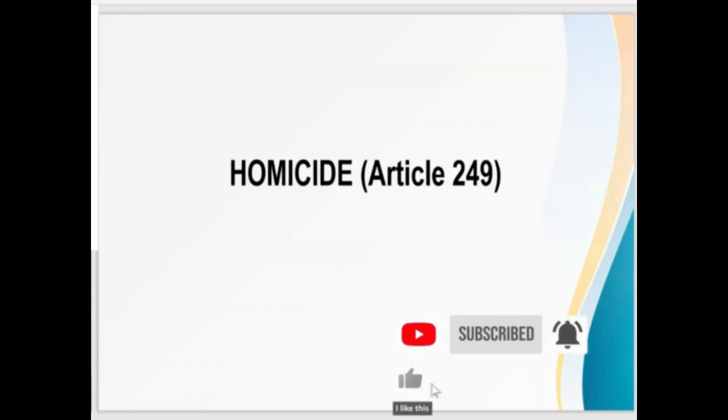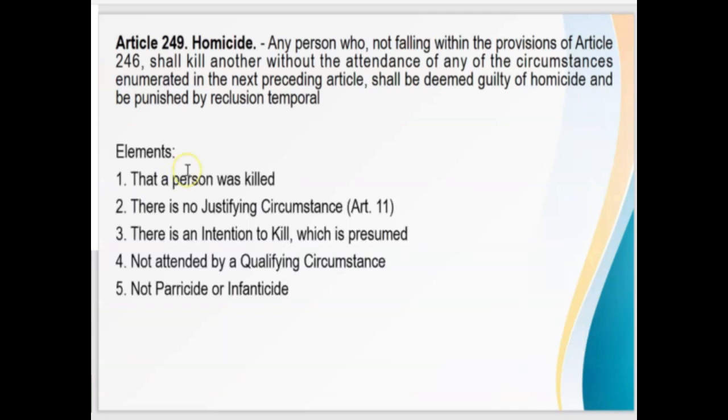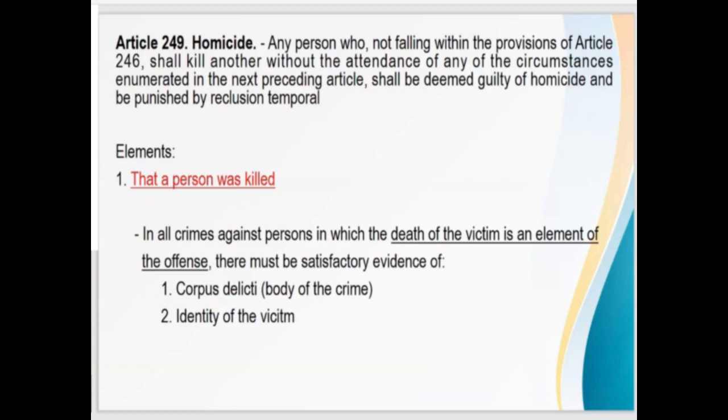Let us now study the crime of homicide. Homicide under Article 249. Now these are the elements of the crime of homicide. The first is that a person was killed. Again, we are talking of a consummated crime of homicide.